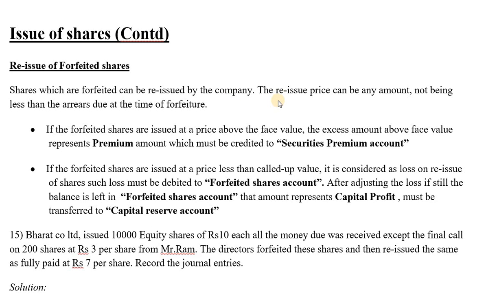Now the most important thing is, how do they fix the price for this forfeited share? The reissue price can be any amount, not being less than the arrears due at the time of forfeiture. The reissue price depends upon the company's decision, but it should not be less than the due value. For example, if the due value was rupees 3 on 1000 shares, that is 3000 rupees, it cannot go less than 3000 rupees. They can go anything above 3000 rupees.